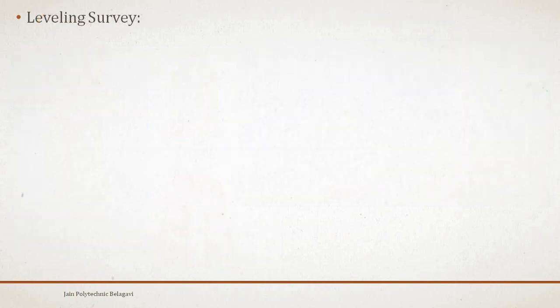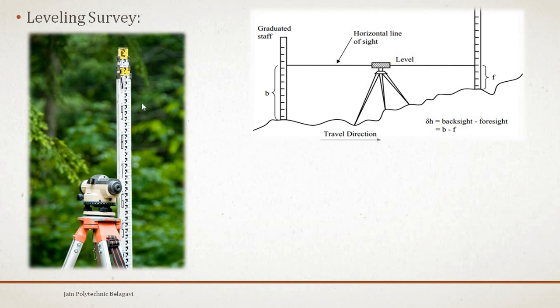Now next is leveling survey. This type of survey is used to determine the vertical distances, or you may call them elevations and relative heights, of points with the help of an instrument known as a level. This is the auto level. We also use the dumpy level for this leveling survey. The difference between the first point and the last point gives you the height here. So in leveling survey, normally we discuss the heights.